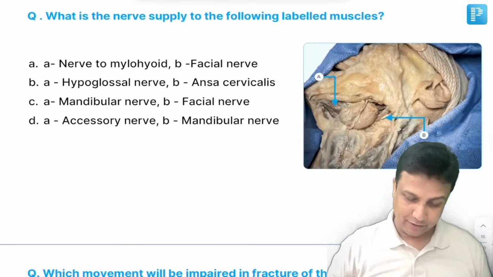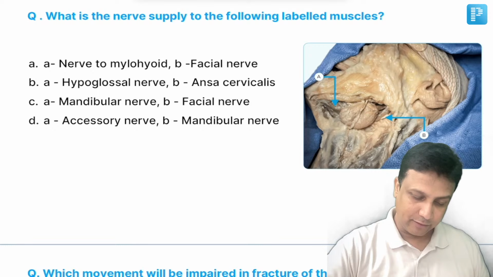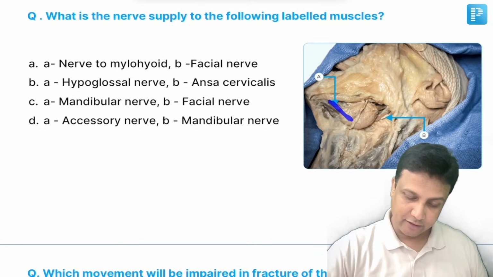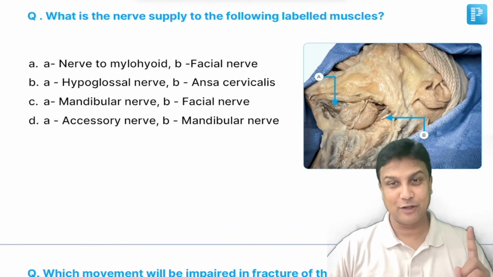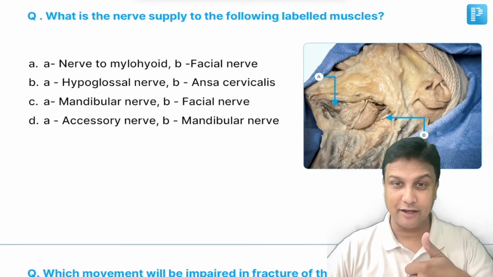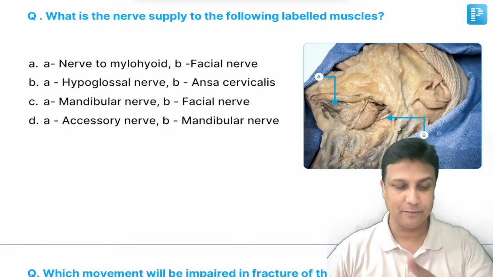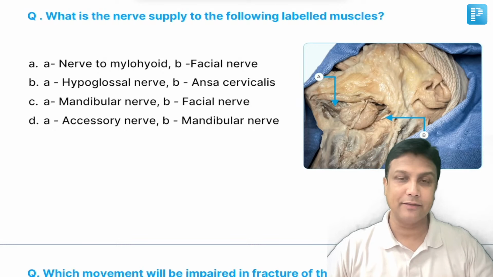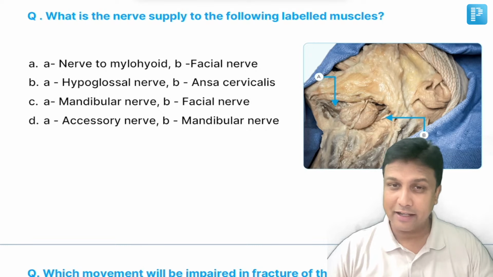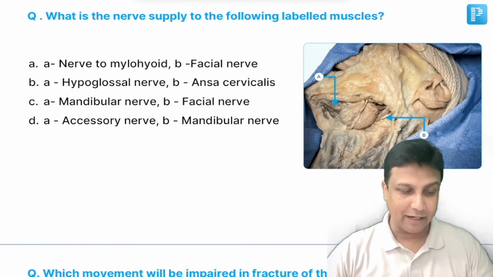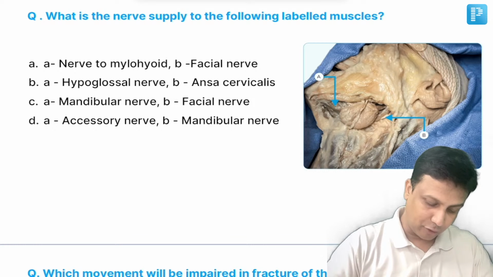Next concept to be learned. Of course, what is the nerve supply of the following muscle here? This one here will be the anterior belly of digastric, and this is the posterior belly of digastric. Anterior belly of digastric muscle will be derived from the first arch, and the mandibular nerve will be supplied to that first arch. And which branch of the mandibular nerve will supply it? Obviously, the mandibular nerve will finally be giving here the nerve to mylohyoid. So option A here will be taken care of by the nerve to mylohyoid.